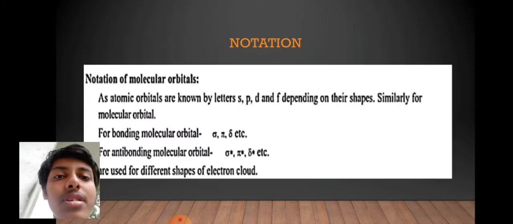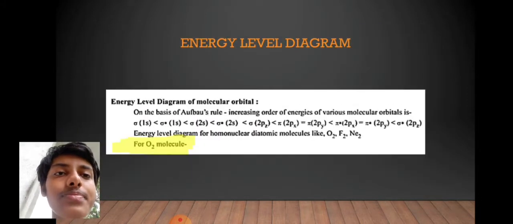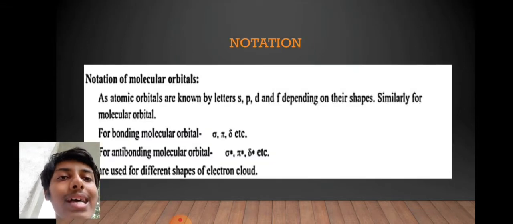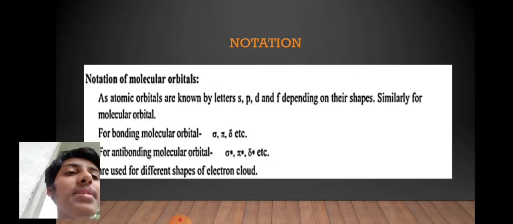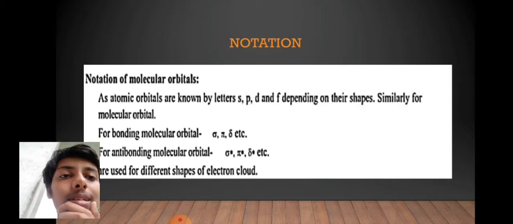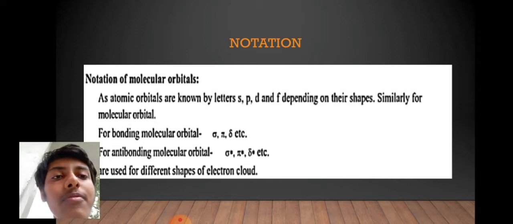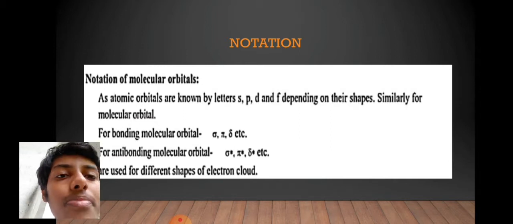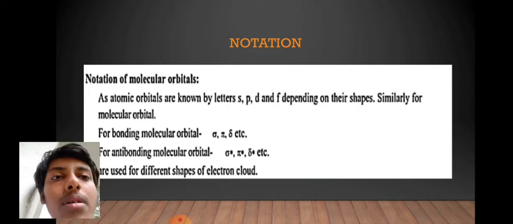Now for the notation. As atomic orbitals are known by the letters S, P, D, F, similarly, for molecular orbitals, we have sigma, pi, and delta for BMO. For anti-bonding, we again denote it by sigma, pi, and delta, except we give an asterisk sign to them, just to differentiate between BMO and ABMO. They are used for different shapes of the electronic clouds. Okay, so that's the notation.